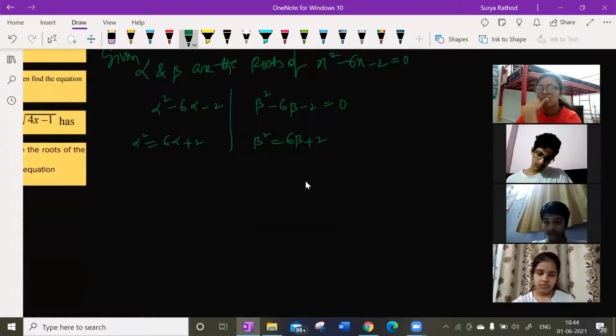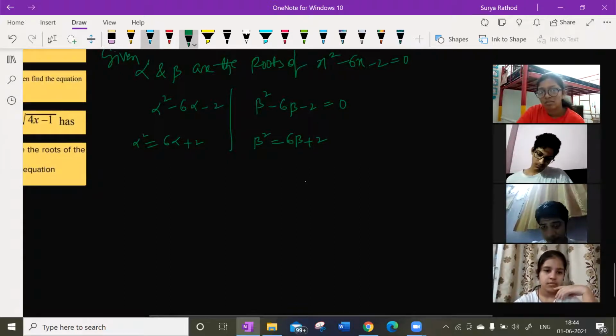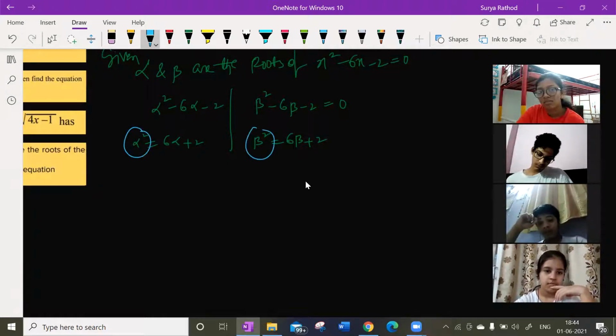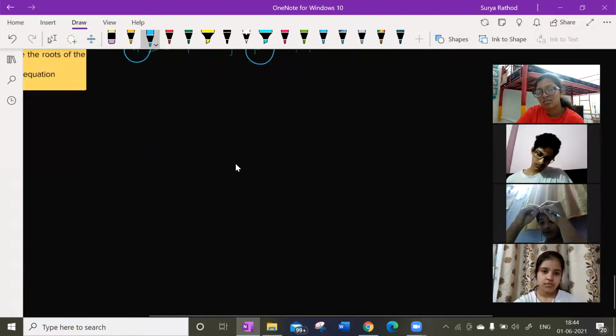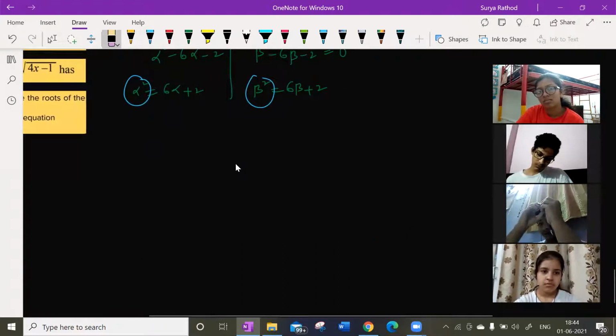Look at this here. I have alpha square, beta square, but what do we need here? I need alpha^10 and alpha^8. So for getting 10, what am I supposed to multiply here?